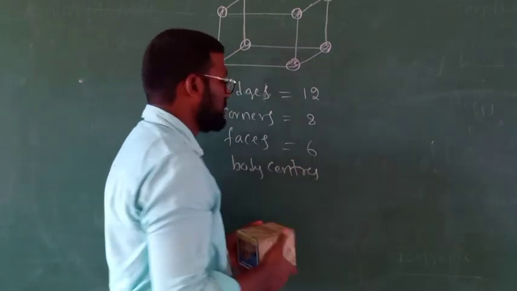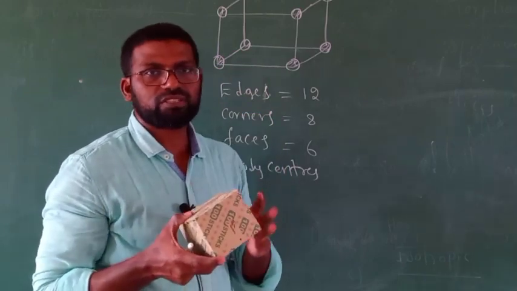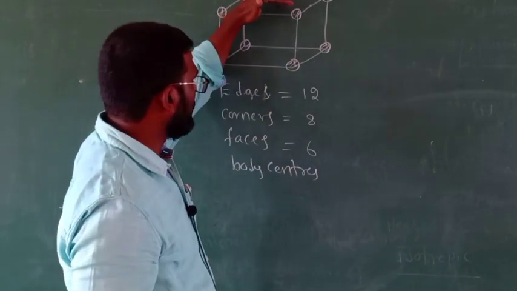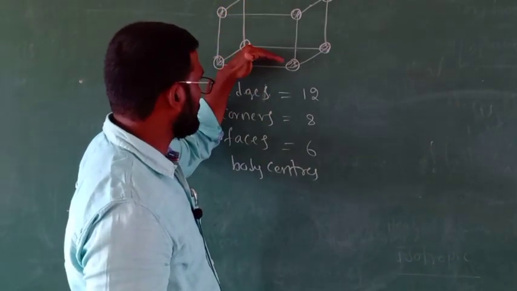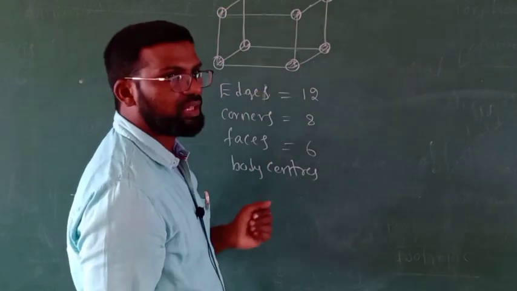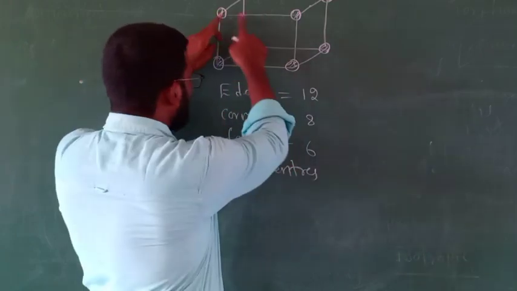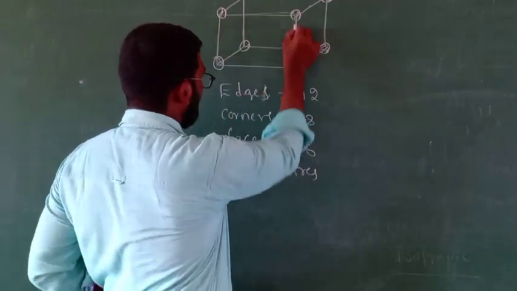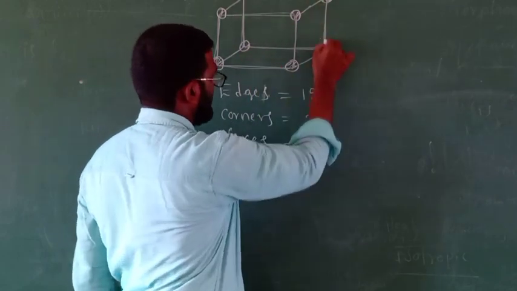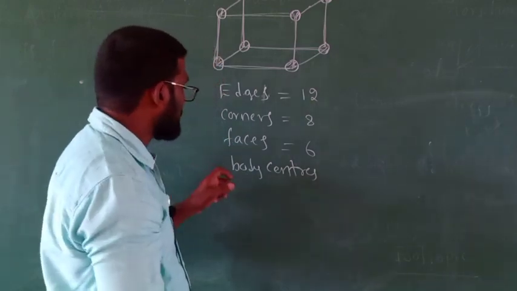But since it is a 3-dimensional arrangement, you cannot find all 6 faces on the board. For example, this is the top, upper face, this is the bottom, left side, right side. 2 more faces are there, front face and back face. This part represents the front face and this part represents the back face. Total 6 faces.